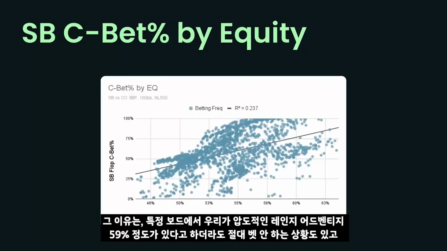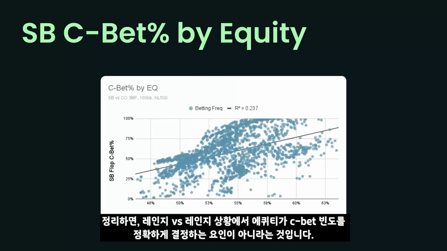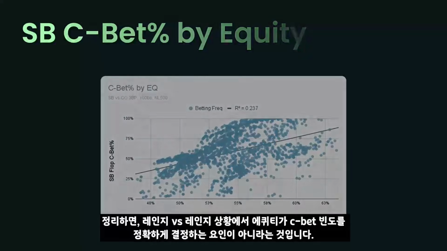You can see there are some spots where, despite the fact that we have an overwhelming range advantage of 59%, we're just never betting. And then on other boards where, despite the fact that we're not that strong, we're betting more often. So clearly, range versus range equity is not a great predictor of c-betting frequency.